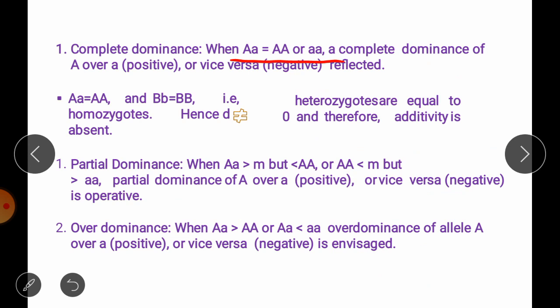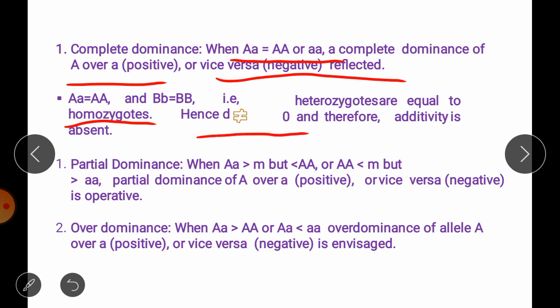If it takes the value of its homozygous dominant parent, then it is called positive complete dominance. If it takes the value of the recessive homozygous parent, then it is called negative complete dominance. So in this case heterozygotes are equal to homozygotes. Here D is again not equal to 0, and therefore additivity is absent.